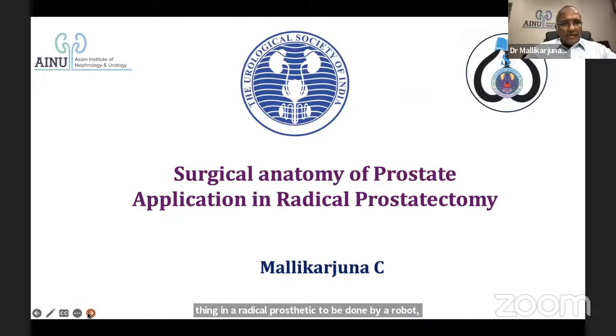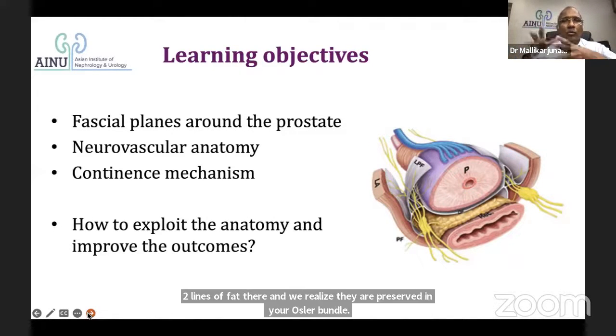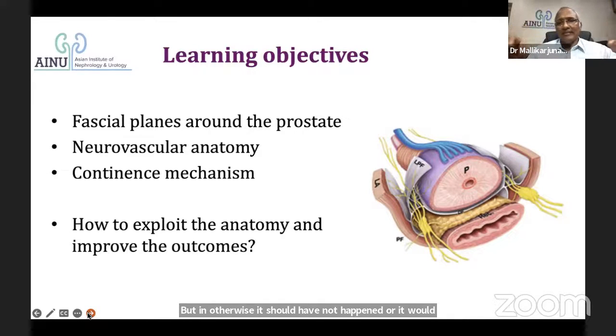Let us look into what the learning objectives are today. We should understand the fascial planes around the prostate, which we talk about many times, somebody calling it intrafascial, interfascial, extrafascial. What do those fascial planes around the prostate really mean to us? The second point is the neurovascular anatomy. We talk about neurovascular bundles and we see two lines of fat there and we realize we have preserved the neurovascular bundle, but otherwise it should not have happened. What does that neurovascular anatomy mean?